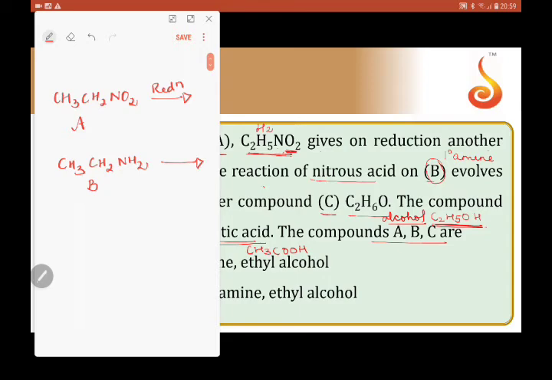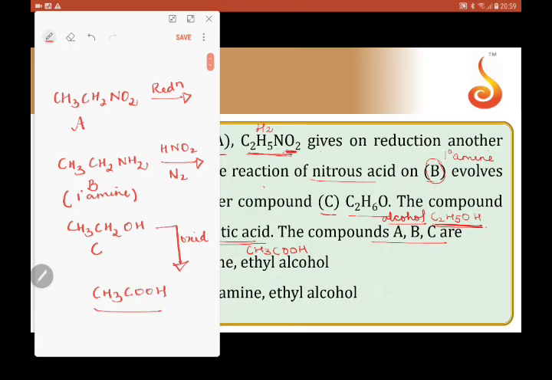Further reaction says that on reaction with nitrous acid, nitrogen gas is evolved, confirming that this is a primary amine, and the product obtained will be an alcohol. This is compound C. Further reaction confirms all the reactants A, B and C because further reaction says on oxidation, this compound forms acetic acid, CH3COOH. Ethanol does form acetic acid.